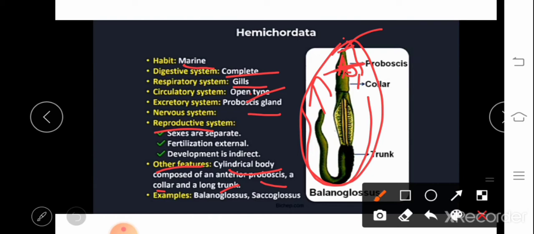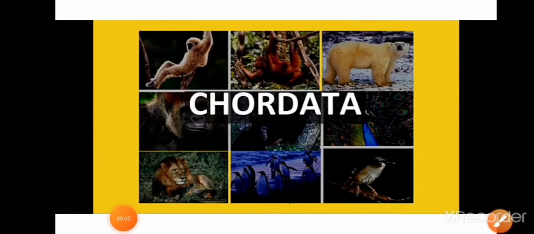Next we will discuss phylum Chordata, its characteristic features, and the classes and subphyla of phylum Chordata. Let's start with phylum Chordata. In Kannada we call it Kashirukaharu. Usually chordates are animals in which a vertebral column is present, right?